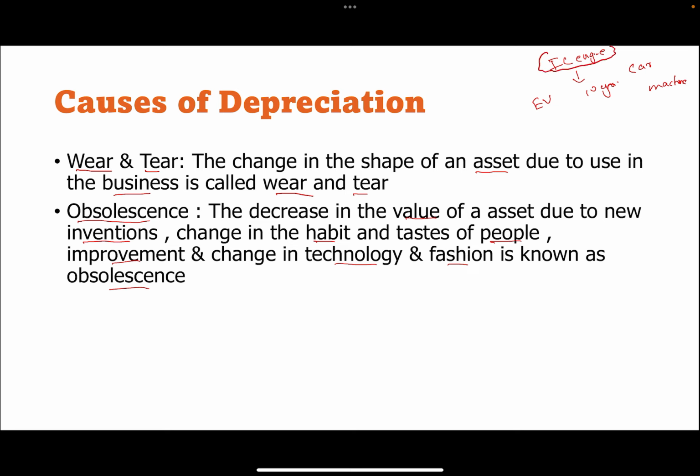People may not use IC engine cars anymore. Suppose a new invention has been introduced such that mileage is increased by maybe 1.5 times. That is also a technological change, and that reduces the value of the product. So that is called obsolescence. It is not due to wear and tear.